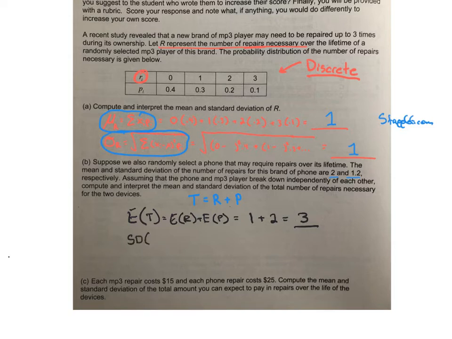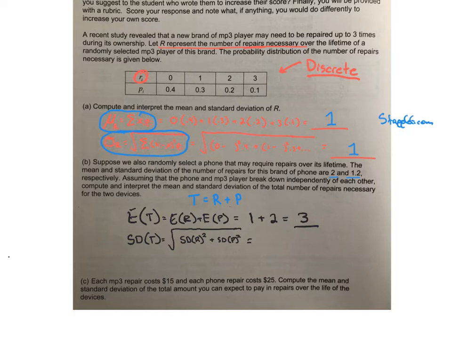Standard deviation. Now recall, standard deviation, this is where it gets a little bit funky. We got a square root because we can't just take standard deviations and add them together. Remember, we have to change them to variance. So standard deviations squared creates variance. Add them together, and then square root them to get them back to where we want to be.